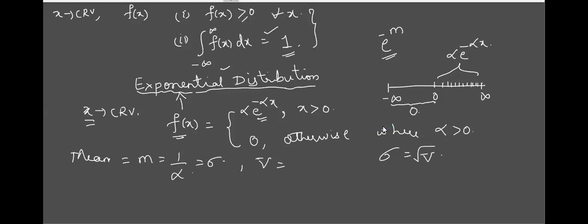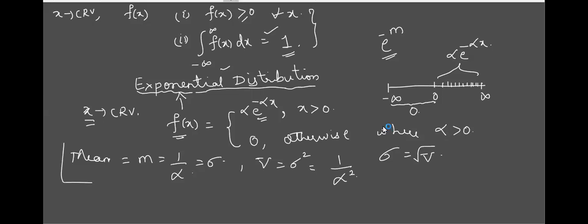So obviously what will be the variance in terms of standard deviation? Isn't it? It is alpha square. Then tell me what is this in terms of alpha? Variance is 1 by alpha square.